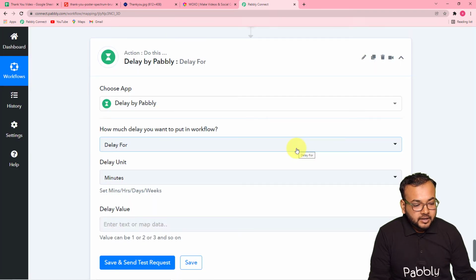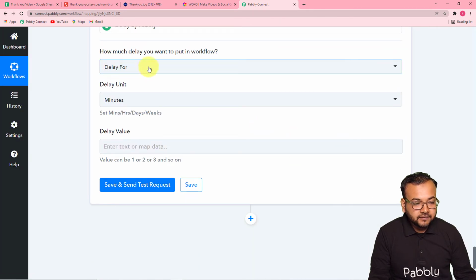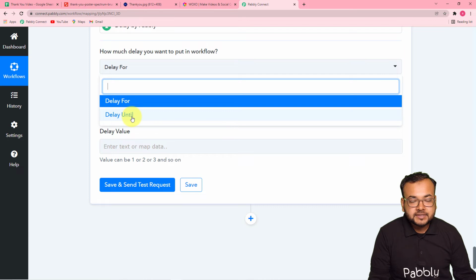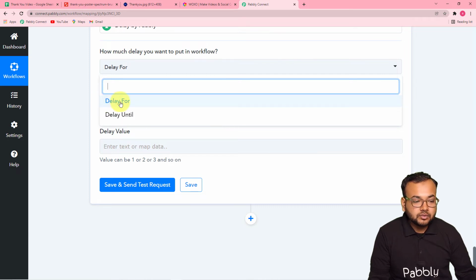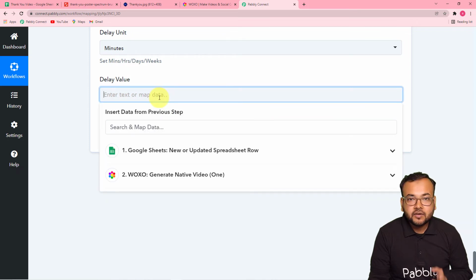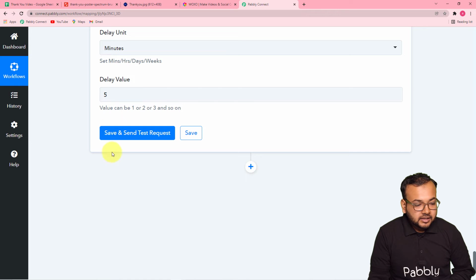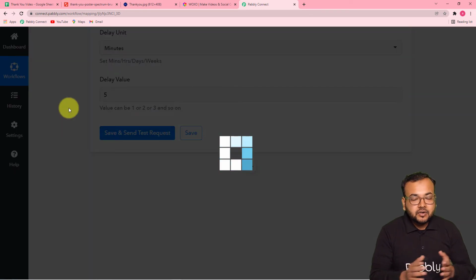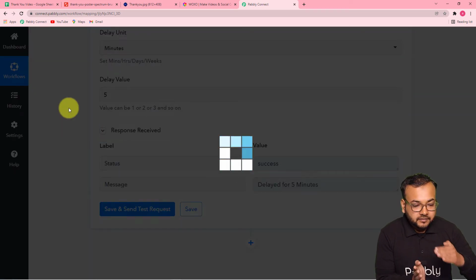Here it is asking delay for and delay until. I'm selecting delay for because I'm going to delay this workflow for a few minutes. Select delay for, select the unit of the delay as minutes, and here I'm going to put the value of the delay in minutes, like 5. Click on save and send test request, and this workflow will be halted for 5 minutes.